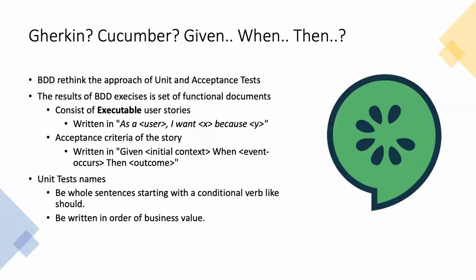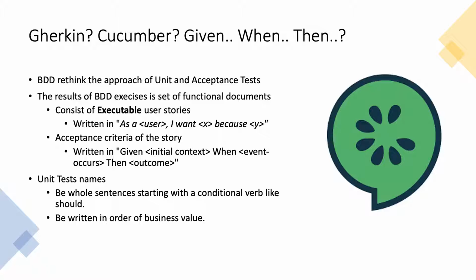Then behavior-driven development says that the acceptance criteria of the story should be written in Given-When-Then. Given an initial context, when an event occurs, then an outcome.